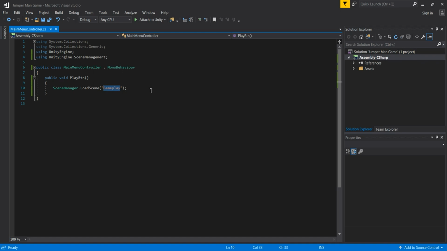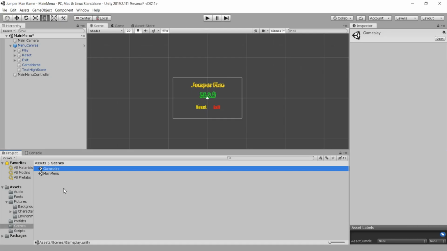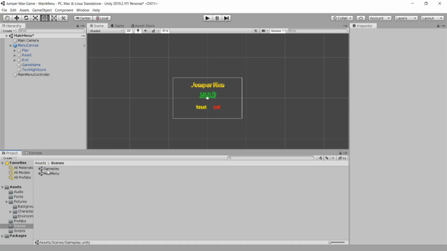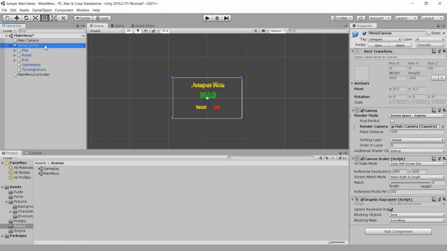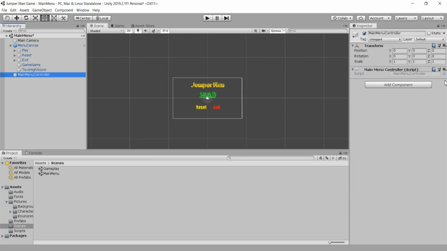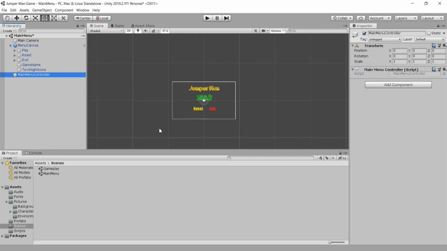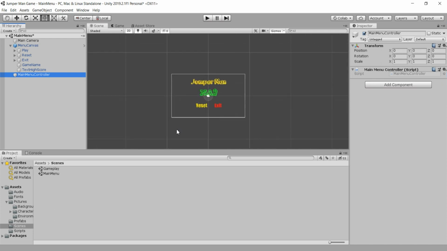So notice, if we want to transfer to that scene, we need to pass exactly the name that we passed here in the Unity editor. So exactly the name like we pass here, for example, for this gameplay scene. Now everything is fine for this main menu scene. We prepared everything because we had a prefab there. I present to you this prefab, this menu canvas, these buttons, these texts and so on. We just created here a main menu controller and attached our script to that. So now, in order to transfer to this gameplay scene, we are going to test out this behavior and see it in action.